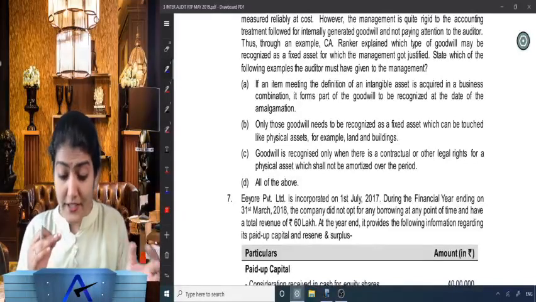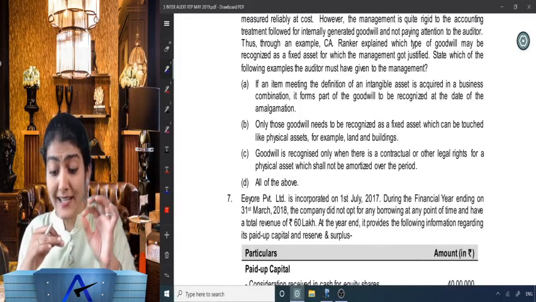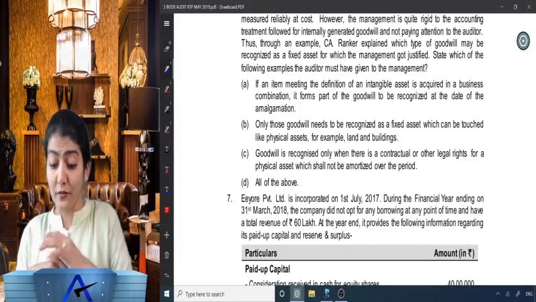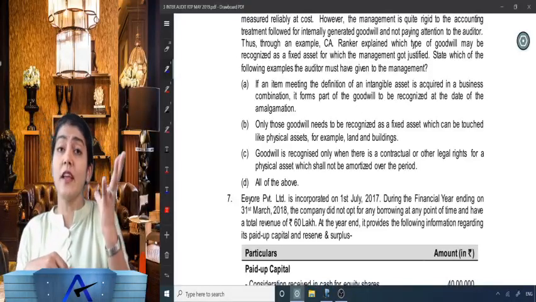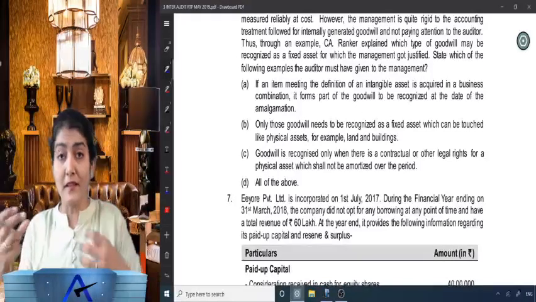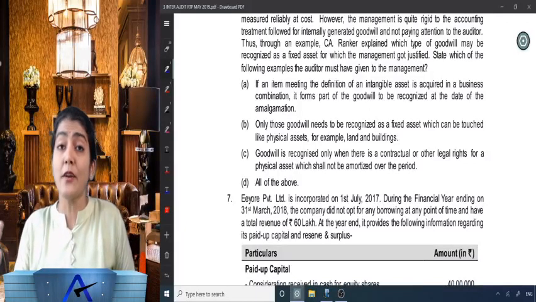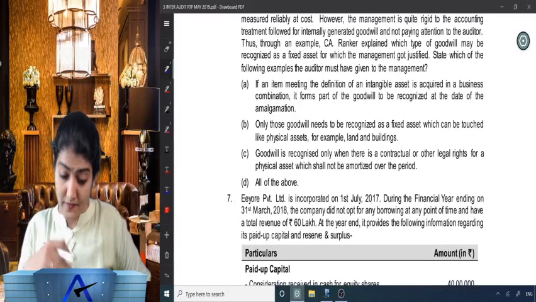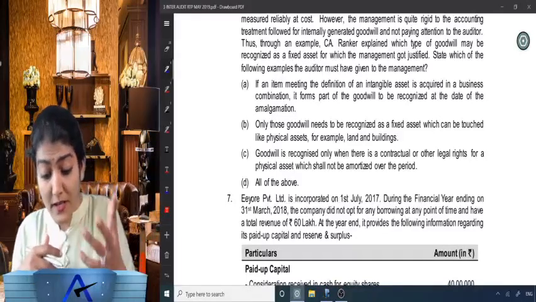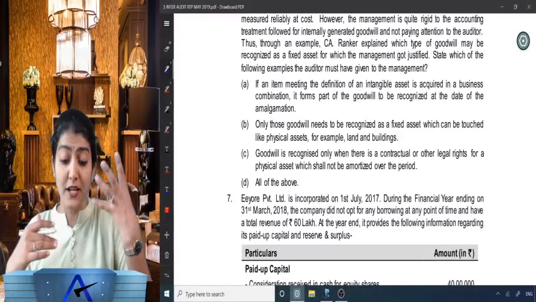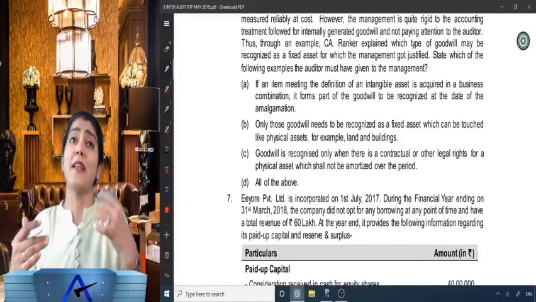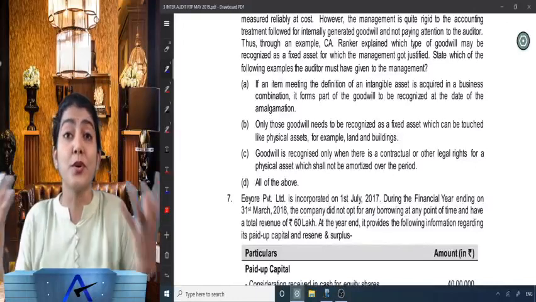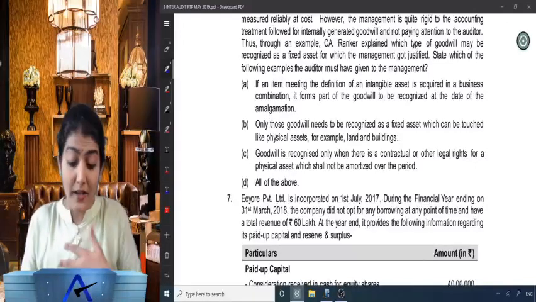Okay, if an item meeting the definition of an intangible asset is acquired in a business combination, it forms part of the goodwill to be recognized at the date of the amalgamation. And so any acquisition of any business, in that course if goodwill arises, it says that can be recognized as an asset, an intangible asset. Okay, only that goodwill needs to be recognized as a fixed asset which can be touched like a physical asset, for example, land and building. How is that possible? How can it ever be possible that you can touch goodwill over there?